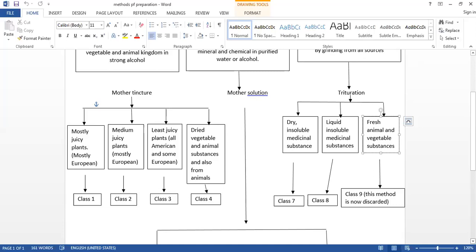But here we are using the fresh plants. We are also using the dried drug substance. But when we are using the fresh plants, then we are not doing any combination with that fresh plant. And if the fresh plants are not available, we are using the dried plants also, but we are not doing any mixing with that dried or fresh drug substance. Second, allopathic tinctures are standardized on the basis of alkaloids or glucosides, etc.